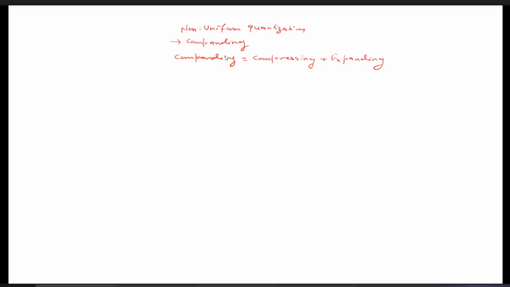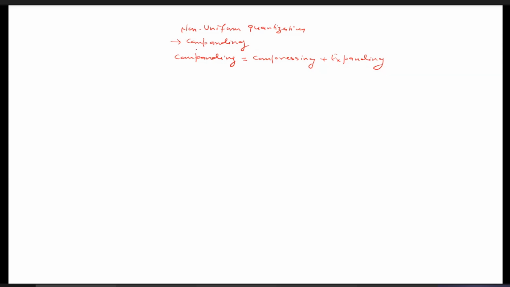But before that, we should know why we go for non-uniform quantization. I think the time is up. In the next class, first I will discuss non-uniform quantization. We will see what the need is for going from uniform to non-uniform quantization, and what requirement is not fulfilled by uniform quantization. Because of that only, we go for non-uniform quantization. What is it and how can we perform it? In fact, we can perform it with the help of compounding.